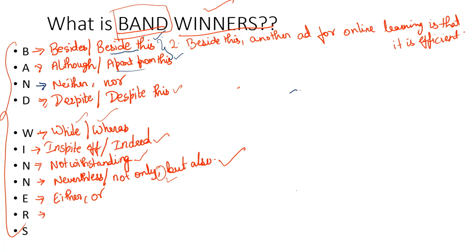Next is R. R stands for a very good relative clause, and that is rather than. Rather than going to school and wasting time, comma, people think learning online is much more efficient.